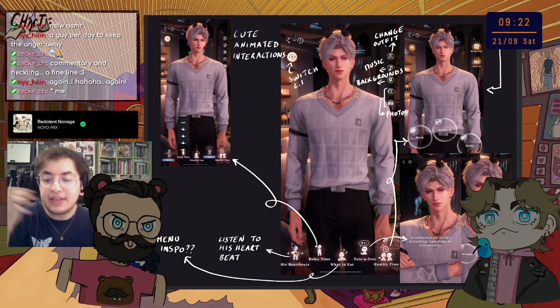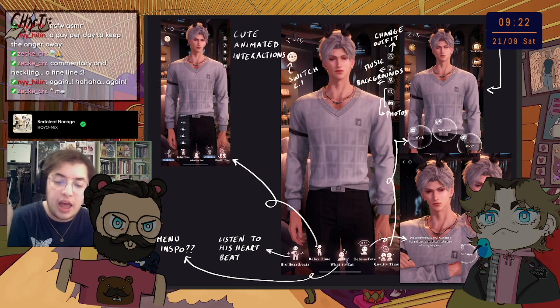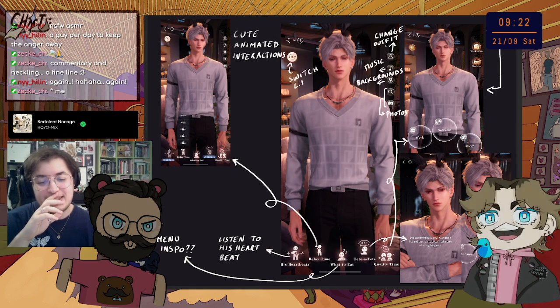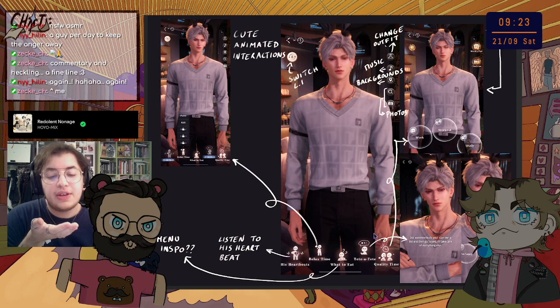Very simple. Heartbeat, you listen to his heartbeat, not that hard. Relax time, you have little cute interactions you can do with them that have little animations. What to eat is pretty much menu inspo. Tete-a-tete is basically kind of like a free therapy service. Basically, it's quite sweet. You can have a little chat with them.